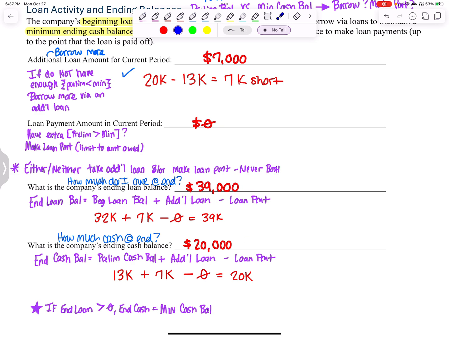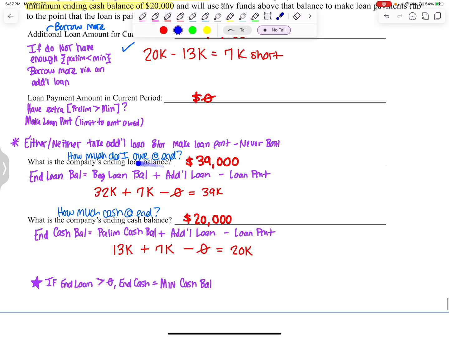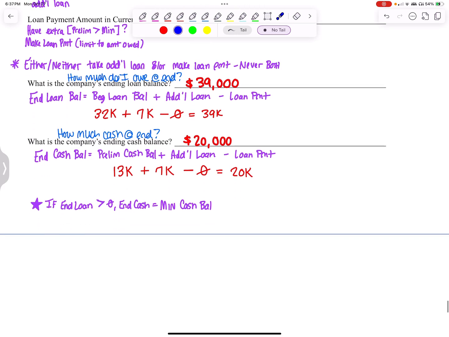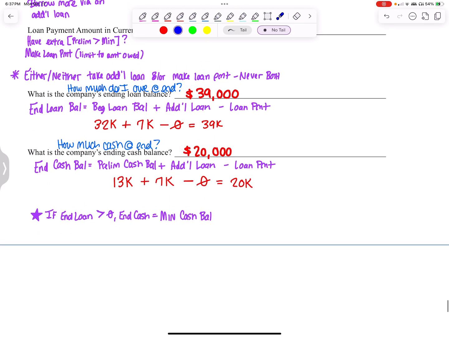So if I owe anything, I will keep only the minimum. Anything excess goes to the loan balance. I have to have the minimum, but I will keep not a dollar more. So as long as I owe anything, my ending cash balance will equal the minimum balance, which is 20,000.